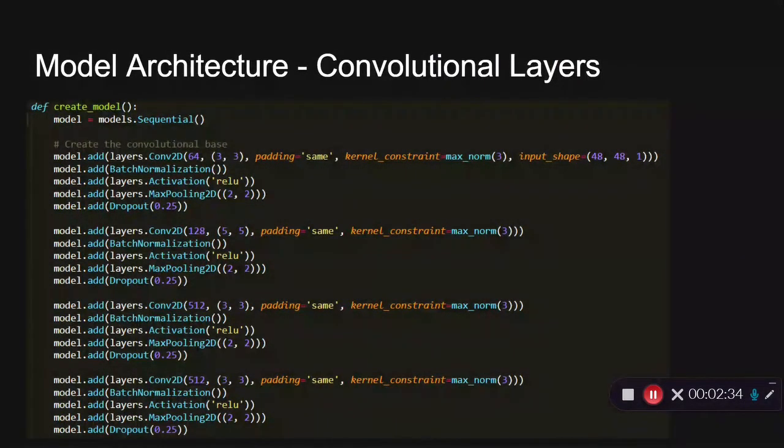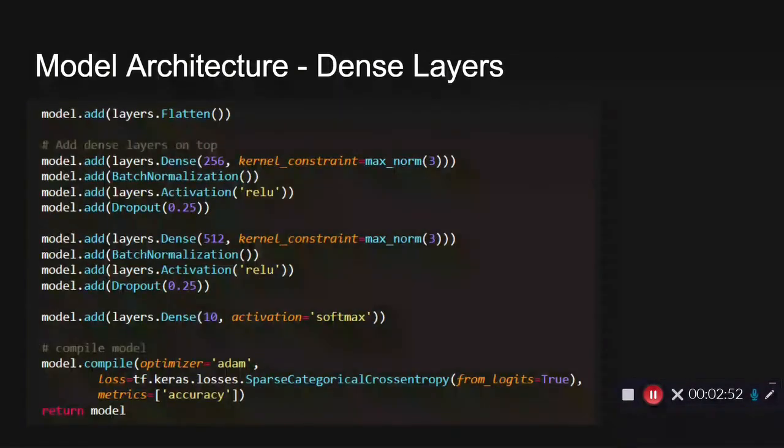This is a screenshot of our code showing the model architecture. For the purposes of the presentation, I won't go too into detail, but you can see this is the 4 convolutional layers. And you can feel free to pause this if you want to look a little deeper into it. And then we also have the 2 dense layers, followed by the final dense layer, which splits it out into the 10 different classes using a softmax activation.